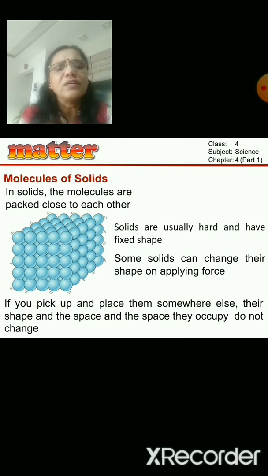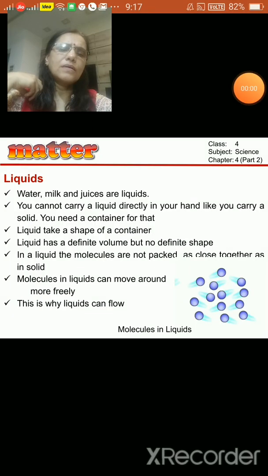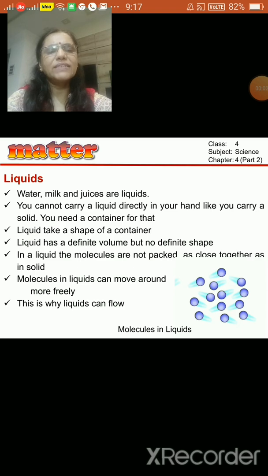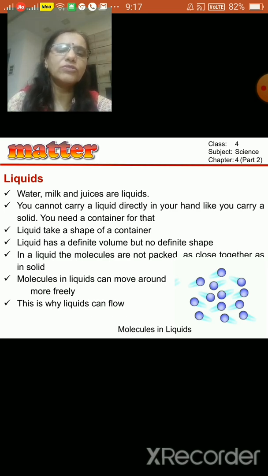You can pick it up because it has got a definite shape. It is hard also, and you can easily pick up any solid thing, right? Because it has got definite volume, it has got definite shape, and it does not change. Another state of matter is liquid. Water, milk and juices are all liquids. The water we drink, the milk we drink, the juices, they are all in a liquid form.